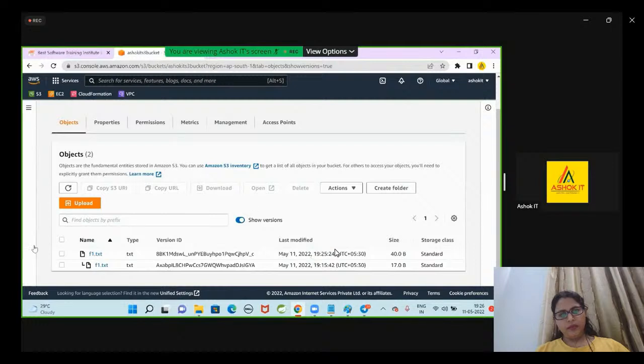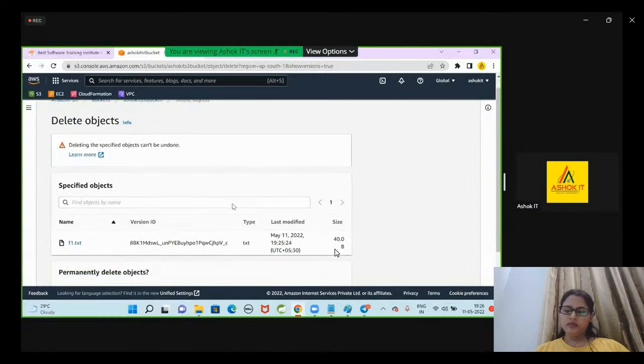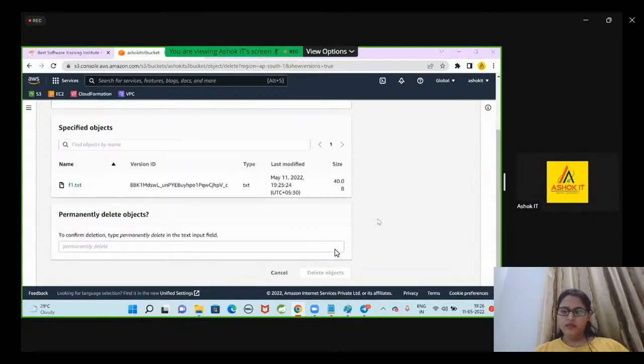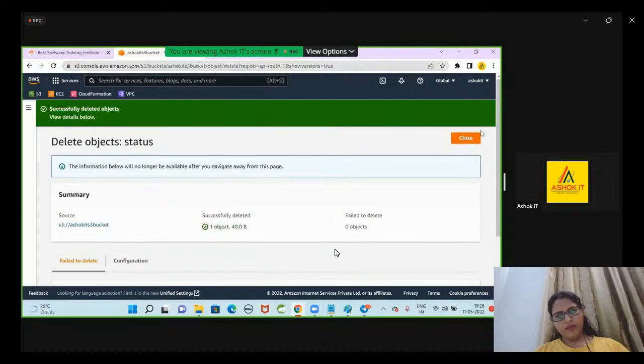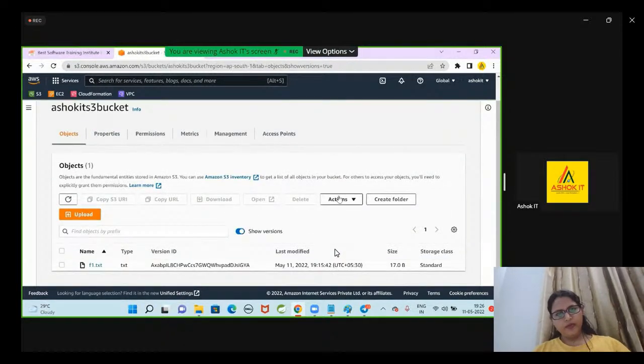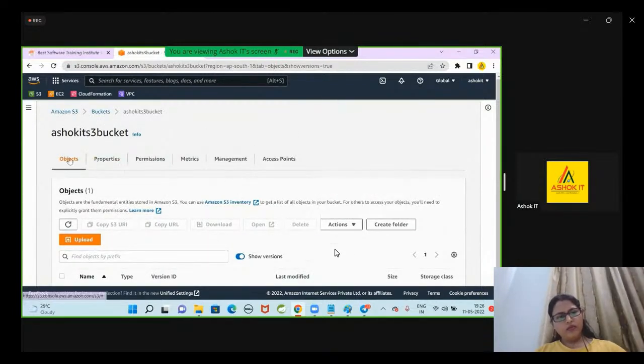Now let's take one example. I'm going to select this file which I have recently uploaded, and I'm going to delete this object. Permanently delete the object. Very good. I have deleted my object here. Are you guys able to understand this?